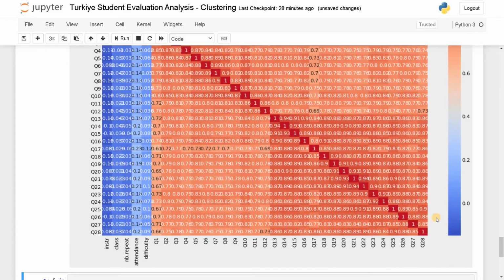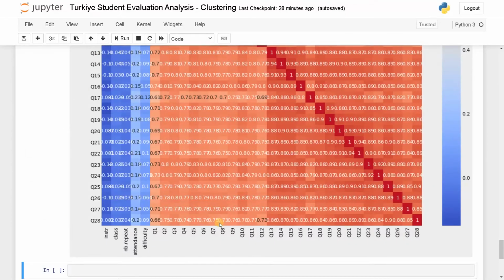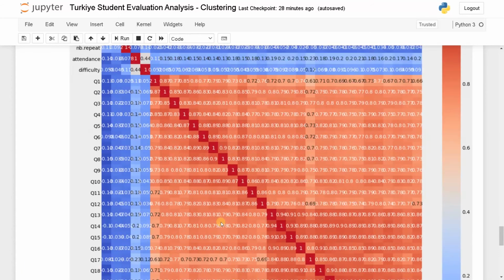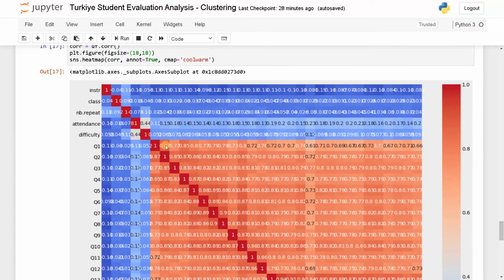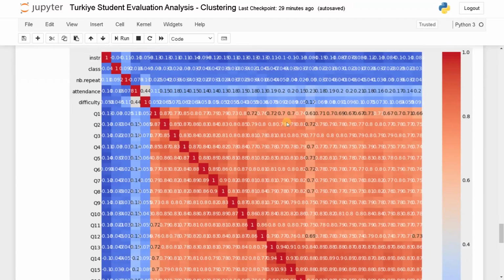Still, I guess we need to enlarge the columns further. Let's say again 18. Now it is somewhat clear, but still it's somewhat overlapping also. Here, warm color is positive correlation and cool color is negative correlation. For all the questions, we can see a positive correlation between them.